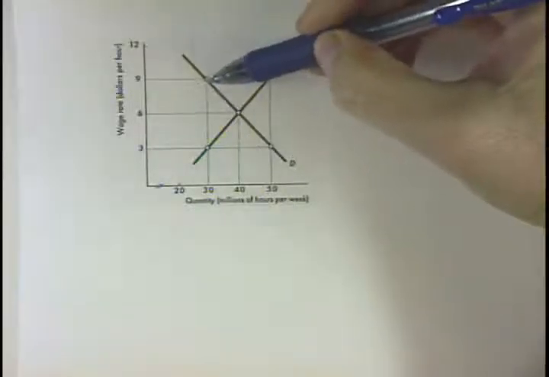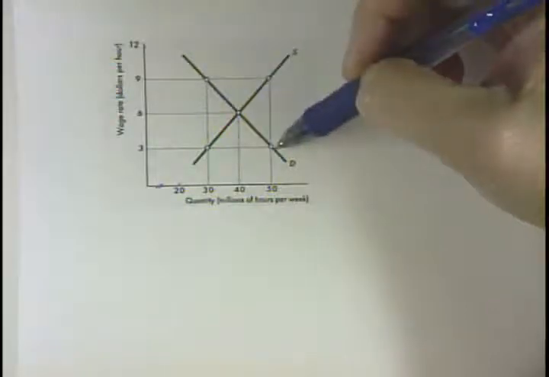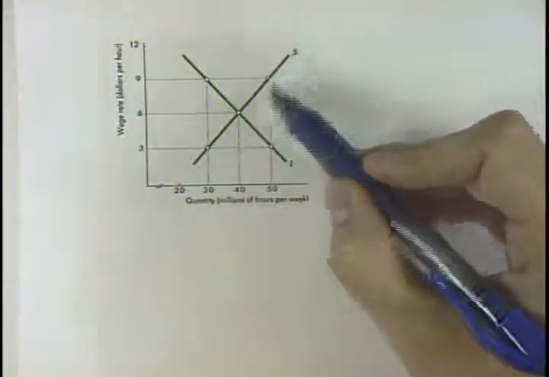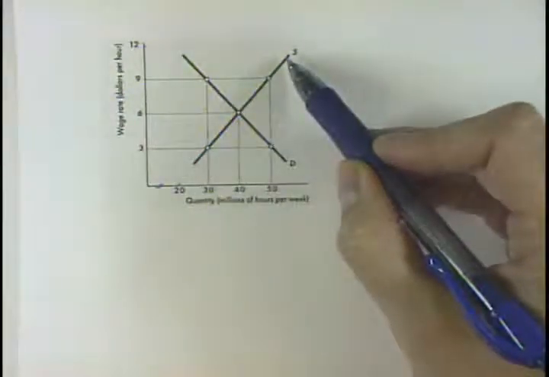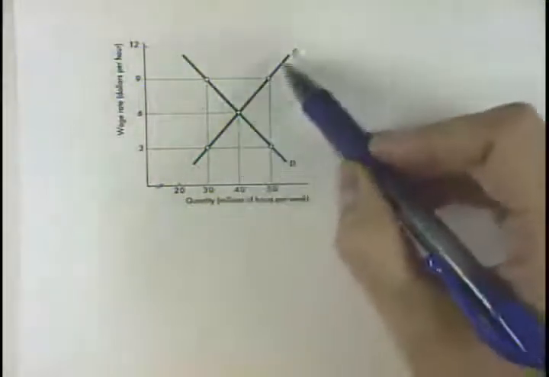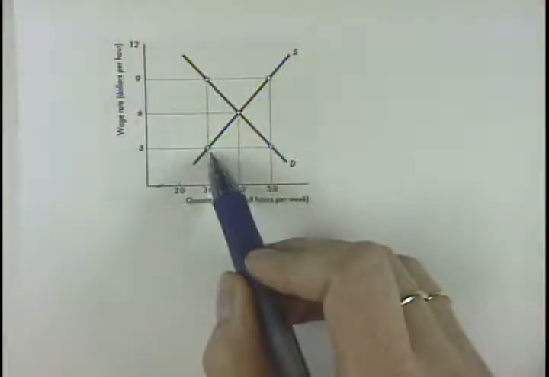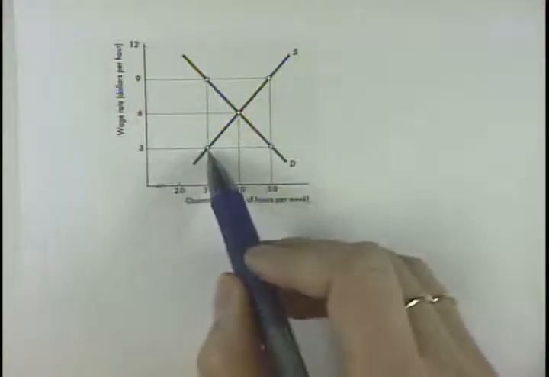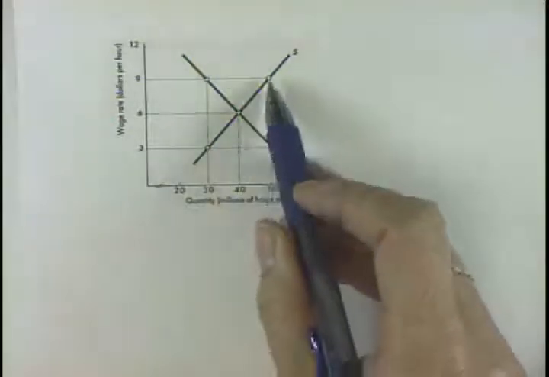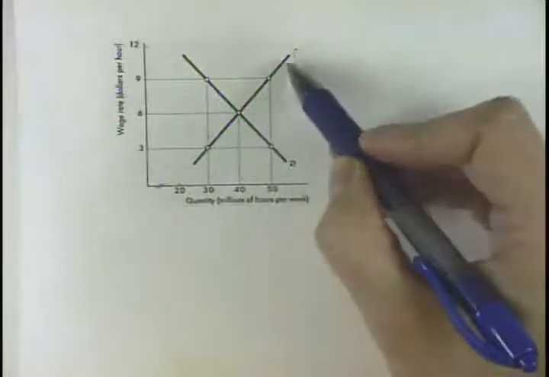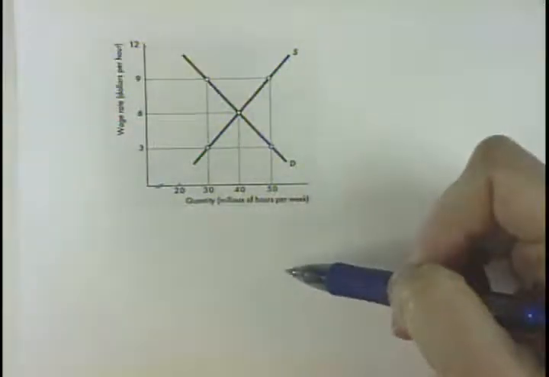At high wages, we don't want to hire that many, but at low wages, we'd be more than happy to hire people. So we have a downward sloping demand for labor. Now the supply of labor, that's us. What would we be willing and able to supply our hours at what wage? At low wages, we don't want to get out of bed, so our supply of labor is not going to be very high. As the wage increases, we are more and more willing to work. So the supply of labor curve is going to be upward sloping.